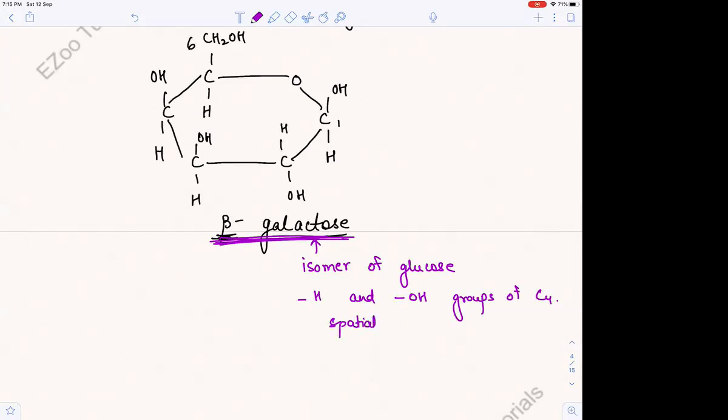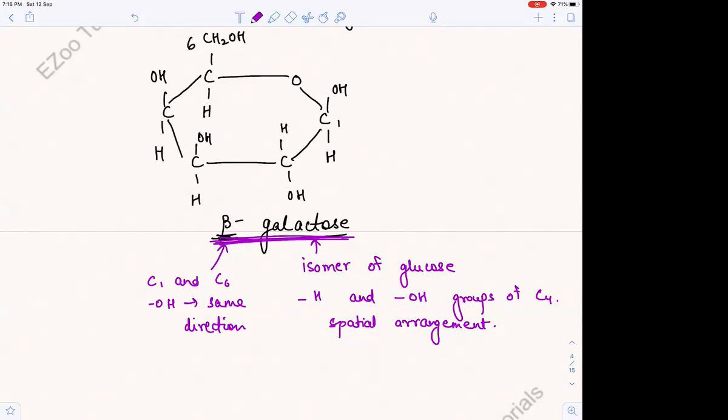I have already told you this and you have understood. And beta means the OH groups of C1 and C6 are in the same direction, right? So this is one example of beta galactose.